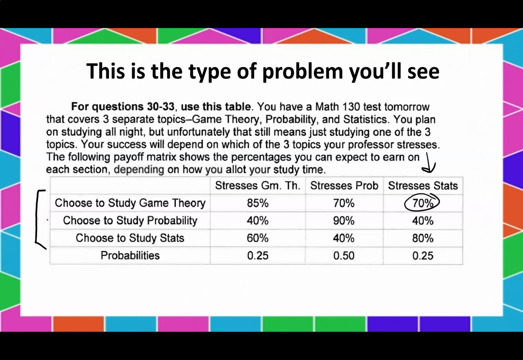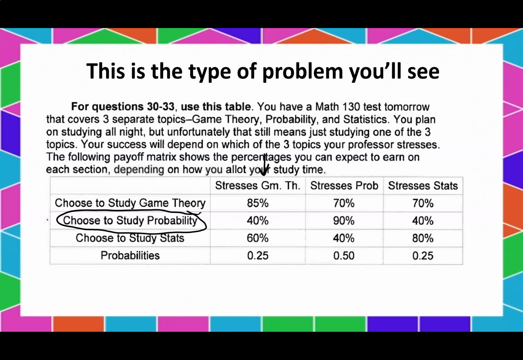Now, what was the longest unit that we had to do? Well, obviously that was probability, right? There was tons on that. And notice that this 0.5 means that there's a 50% chance that I'm going to stress probability. So that's what that probability chart here means. Let's look at one more. Let's look at it if you choose to study probability. Well, if I stress game theory, you're going to get a 40% on that test.